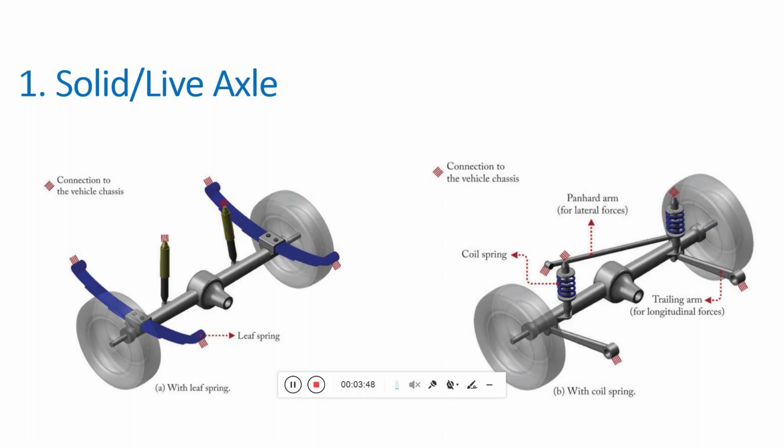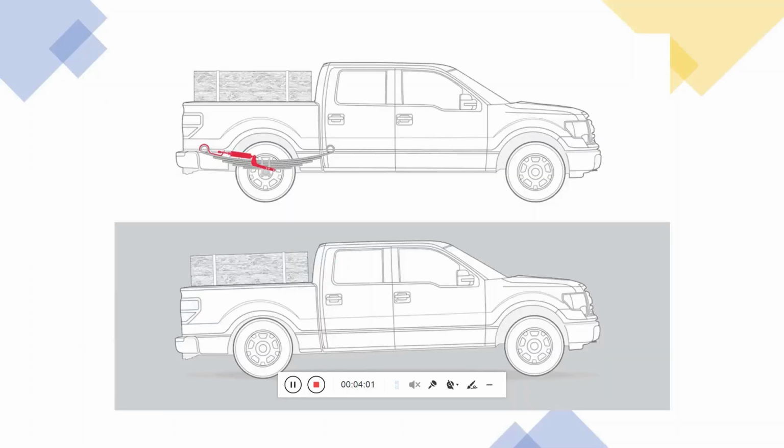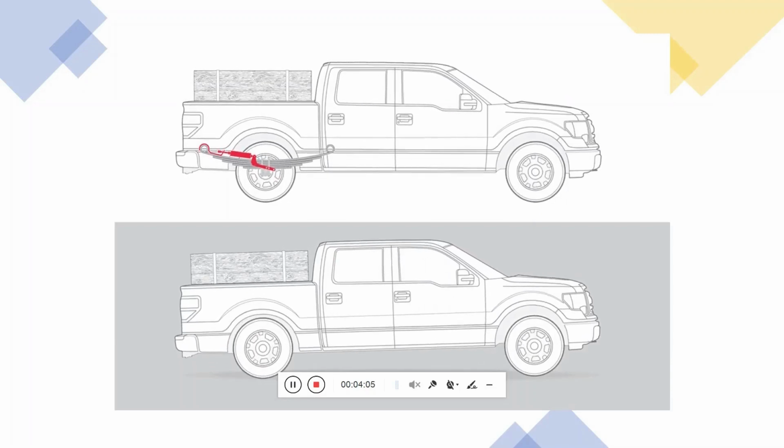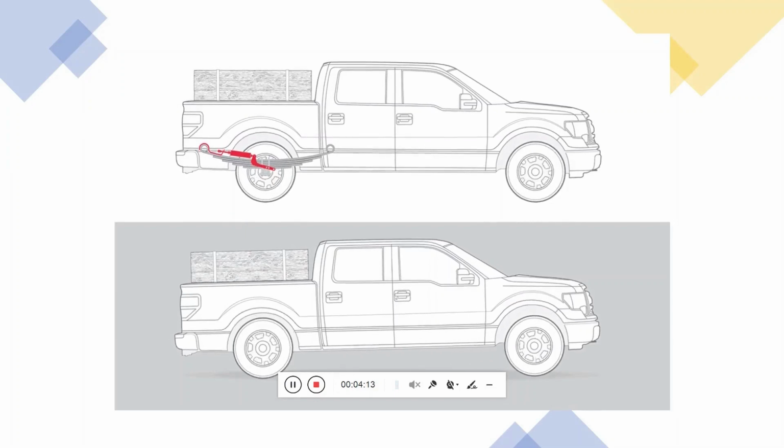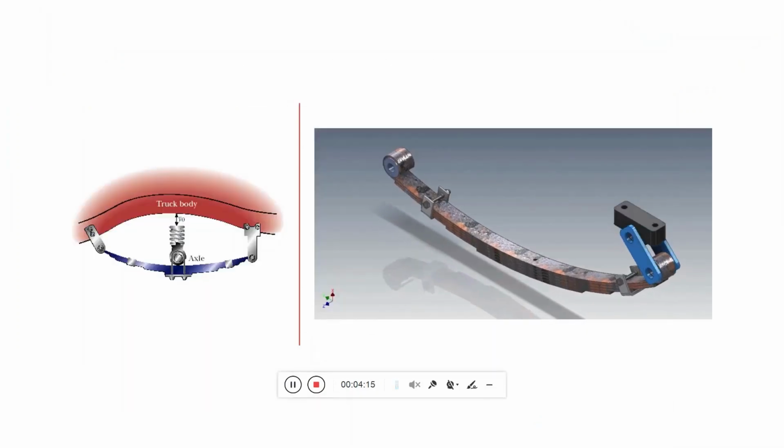There are basically two types of solid axle suspension. You can see here, one is the leaf spring and the other is coil spring. These kinds of suspension are basically used for carrying heavy loads. Also, they cost very less, hence they are usually used in big trucks, etc.